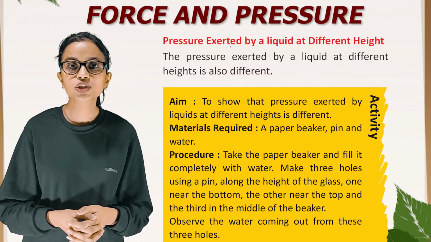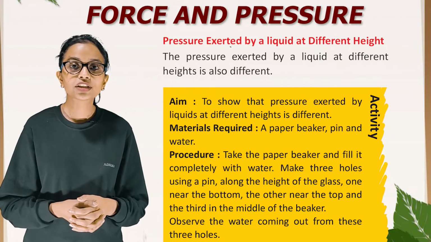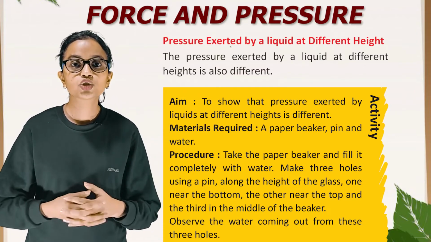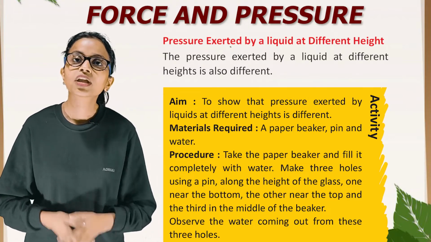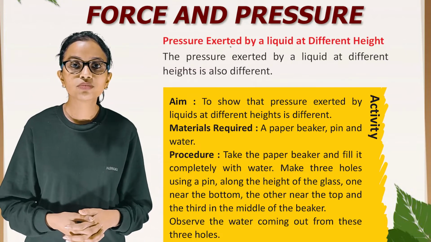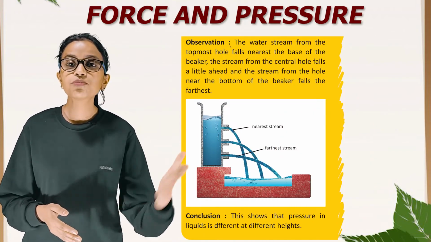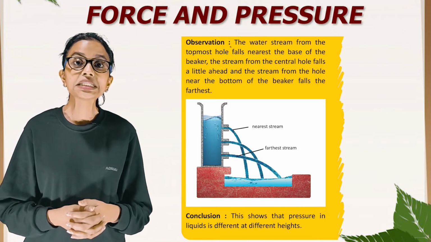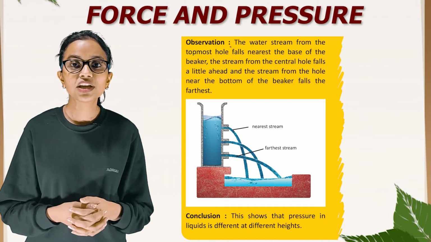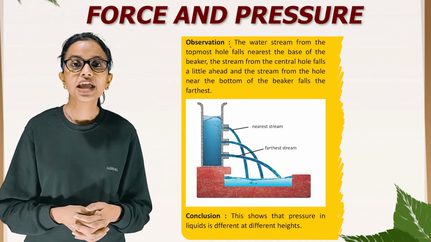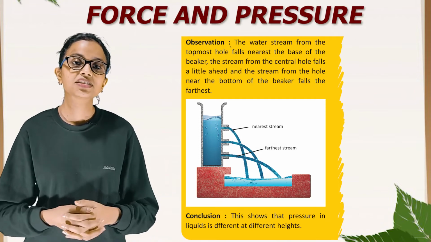Make 3 holes using a pin along the height of a glass, one near the bottom, the other near the top, and the third in the middle of the beaker. Observe the water coming out from these 3 holes. Observation: the water stream from the topmost hole falls nearest the base of the beaker. The stream from the central hole falls a little ahead, and the stream from the hole near the bottom of the beaker falls the farthest.